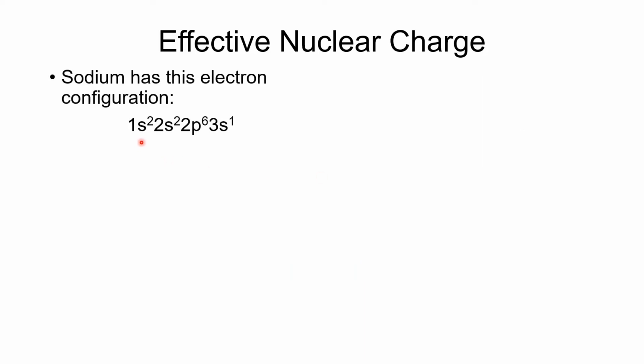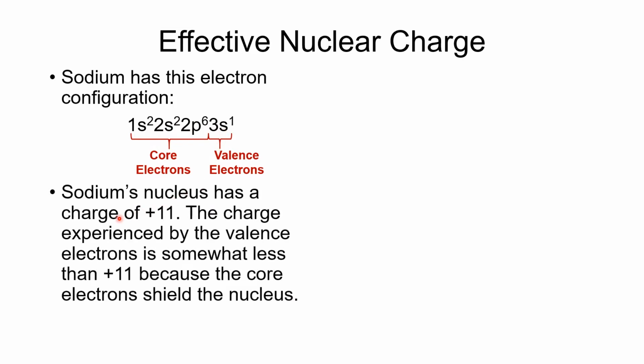So here is the electron configuration for sodium. And you'll notice that the core electrons are electrons that are not in the outer shell. And then our valence electrons are the electrons that are in the outer shell. So 1s2, 2s2, 2p6, those are all core electrons. So 2 plus 2 plus 6, that's 10 electrons. And for the valence electrons, 3s1, there is just the 1 valence electron.